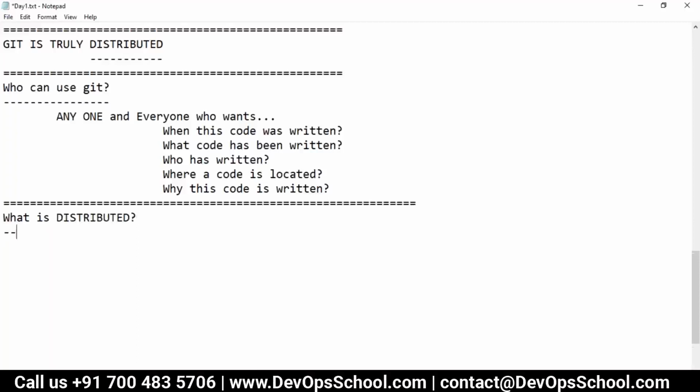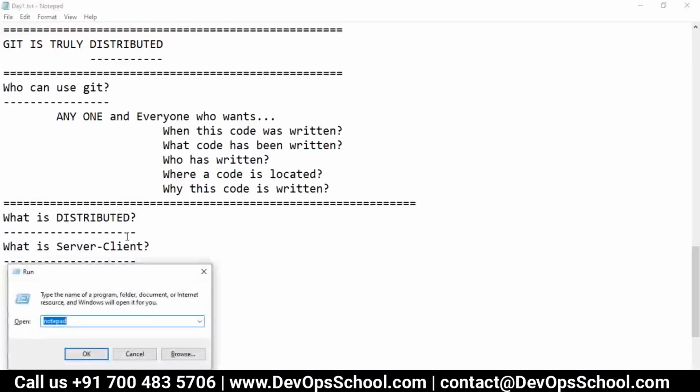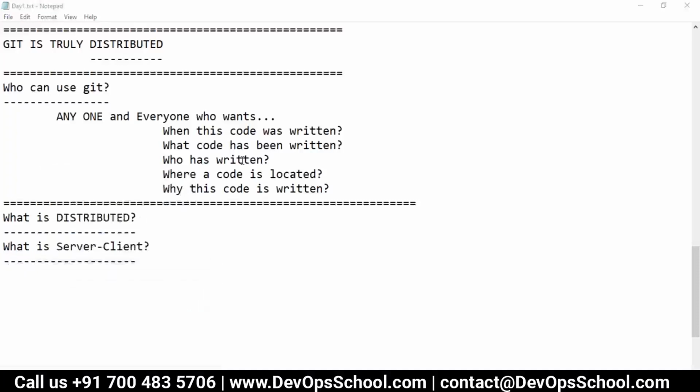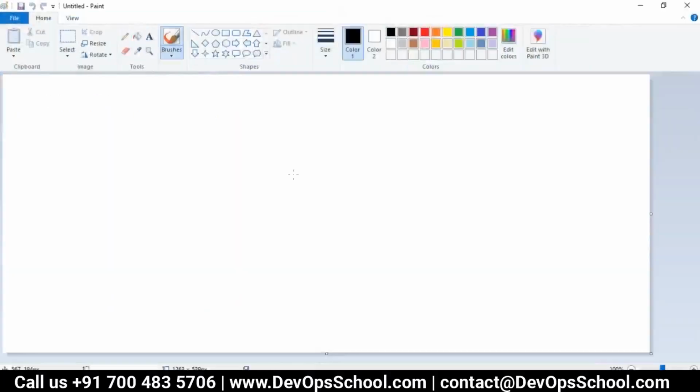If you really want to know what is distributed, before that you should know what is the server and client model. I think you all understand what a server and client model is. Now let me tell you. We use this kind of software a lot.